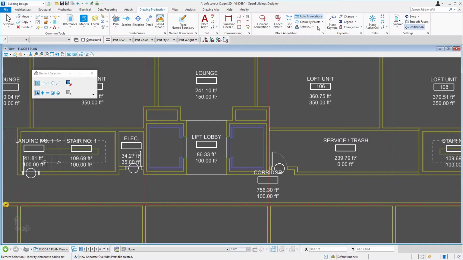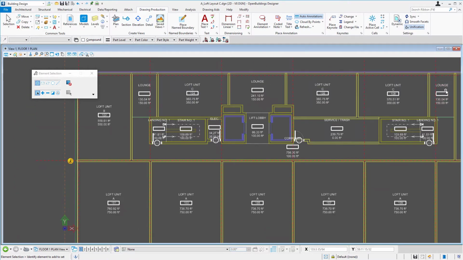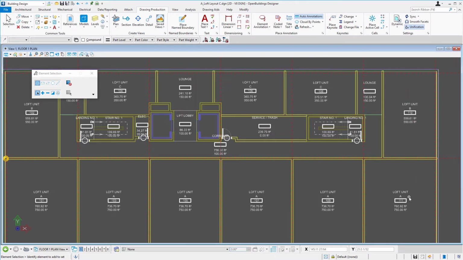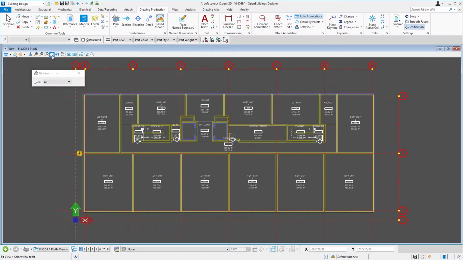And we're just going to come up here and rebuild our annotation. And notice that now we see loft unit C, loft unit B, and loft unit A. So it's just a matter of which was our default annotation. Notice we can move these labels around.